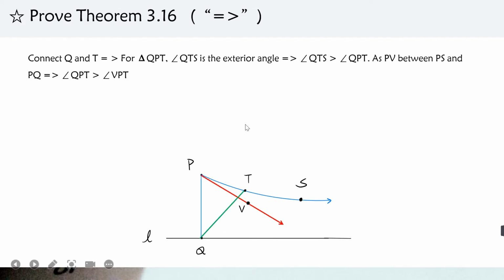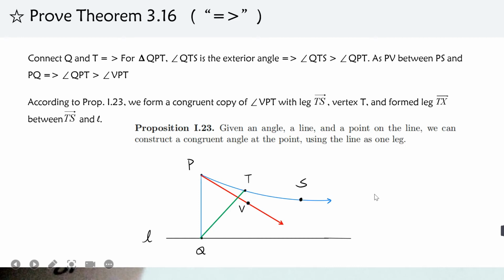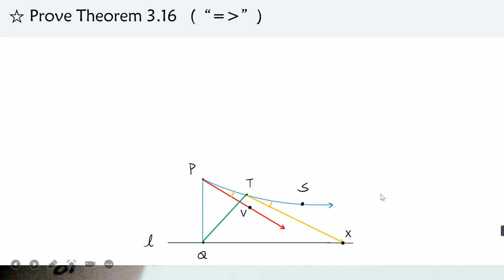So connect Q and T. This gives us the triangle QPT. QTS is the exterior angle, so it must be larger than QPT, and PV is lying between PS and PQ, so QPT is larger than VPT, the smaller angle. Next, according to Proposition I.23, we can form a congruent copy of VPT, this small angle, with the vertex T and the leg TS. Because TS is a limiting parallel to line L, it must intersect with line L, and these two angles are equal.